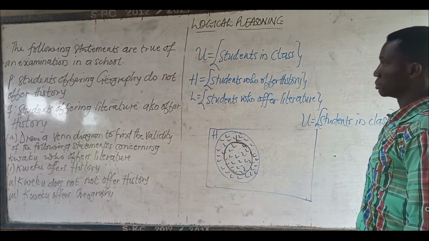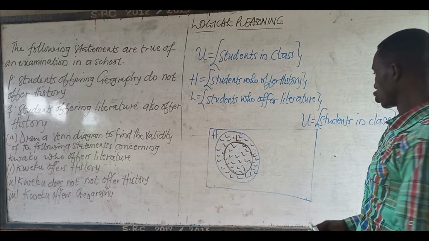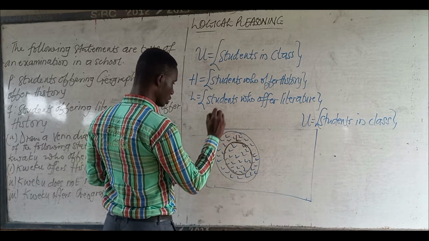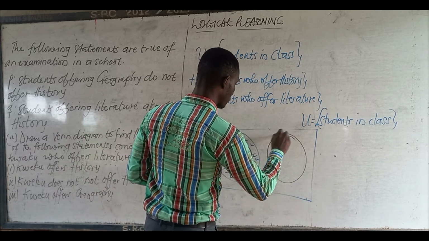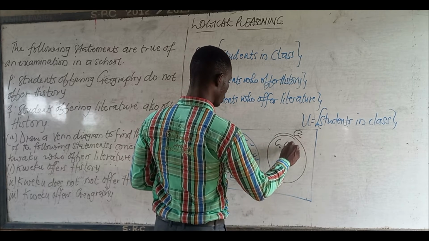Now, premise P, students offering geography do not offer history. So this history H. If you have geography here, geography. So these are geography people. They offer geography.